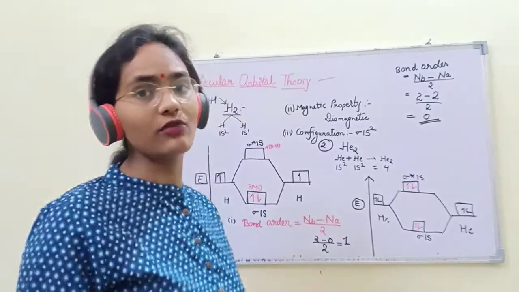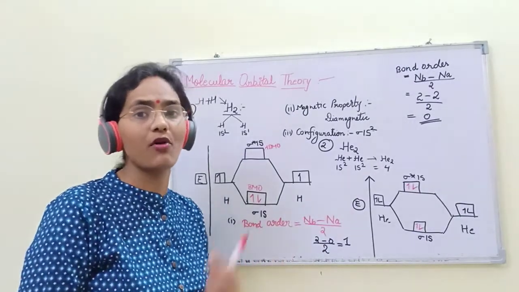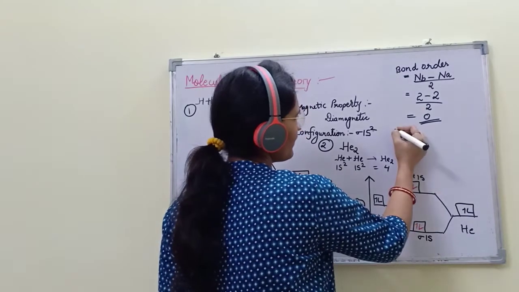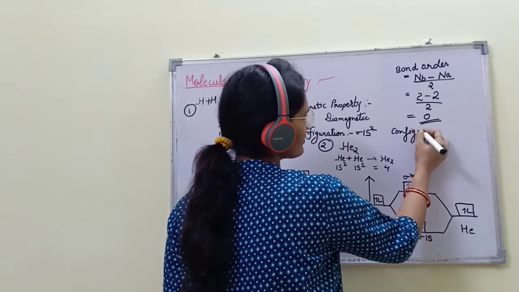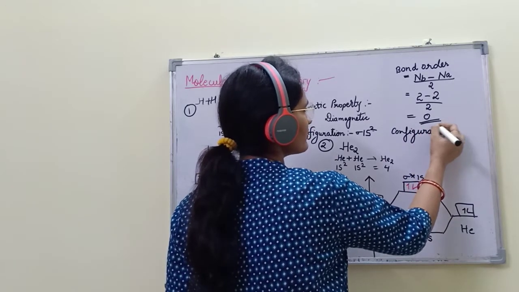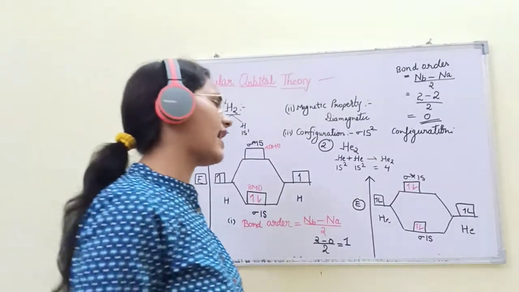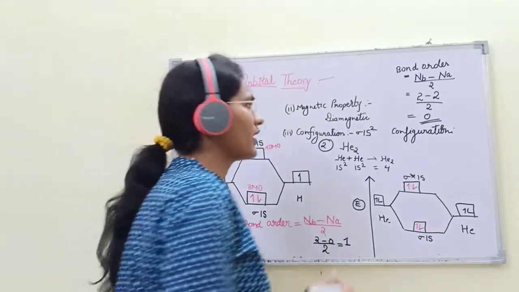It has no bond, it doesn't exist. There is no bond. That's why it's not having a bond order. Its bond order is 0.